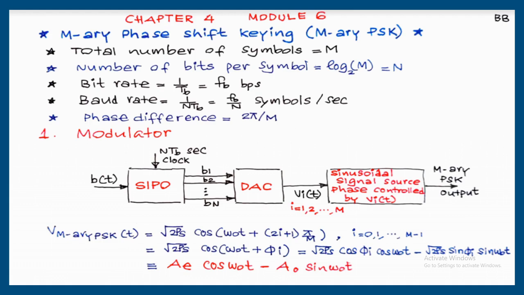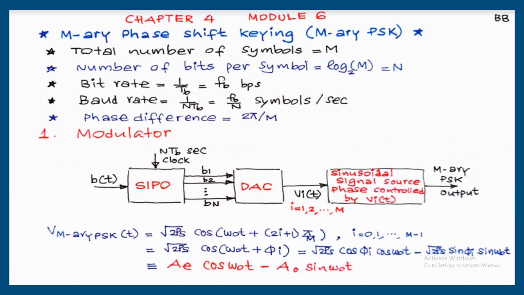Bit rate is always the same for any modulation system, that is 1 upon bit interval is equal to fb bits per second. Baud rate, that is also known as symbol rate, is equal to 1 upon nTb. That depends upon how many bits we are taking together. 1 upon nTb is equal to fb by n symbols per second.